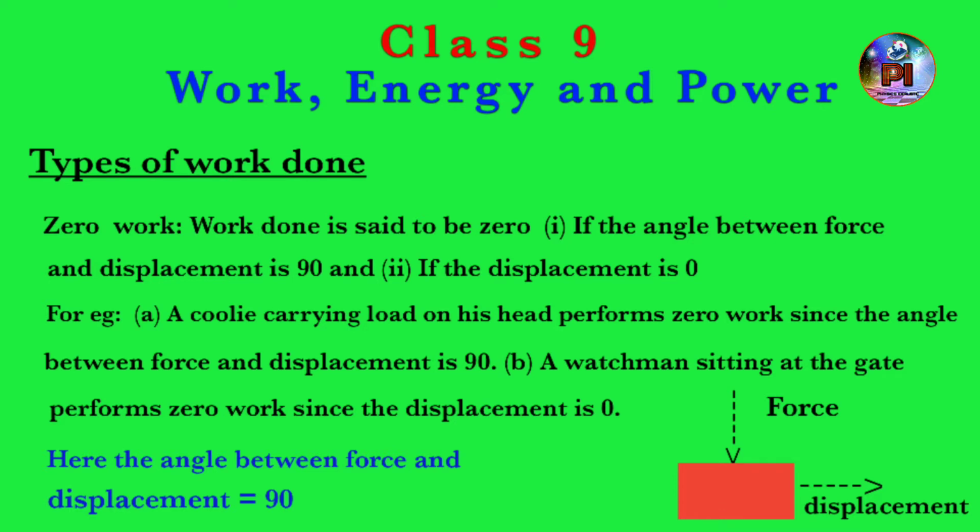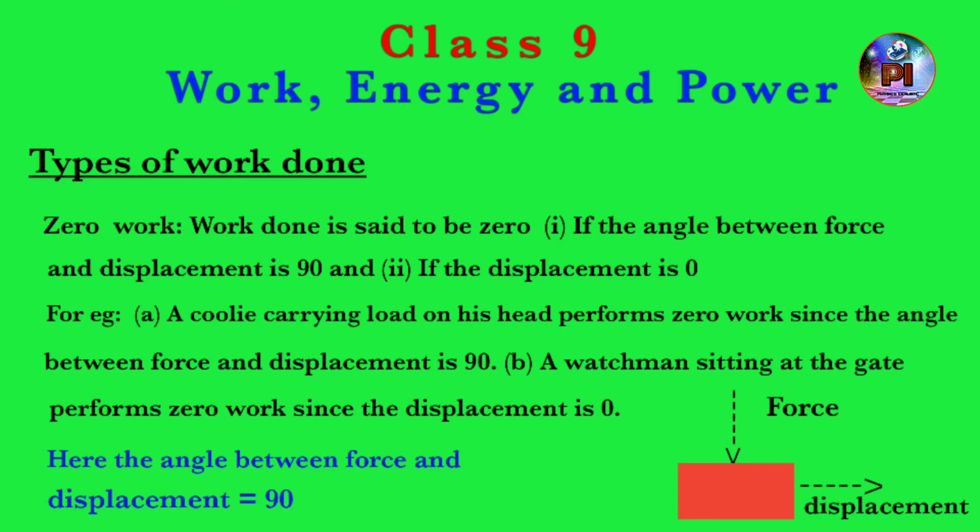The first condition: when the angle between the force and displacement is 90, that is, a right angle. When the angle between force and displacement is 90, then work done is said to be zero. That means we are applying force on the body in a particular direction and the body is getting displaced at an angle of 90 degrees with the direction of force. So in this case we say that no work is done.